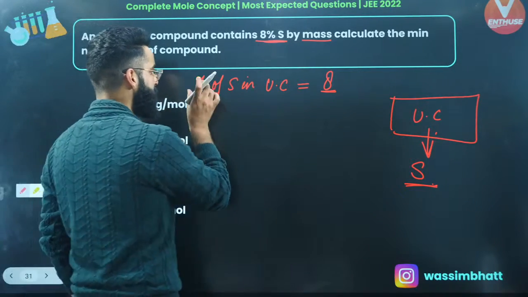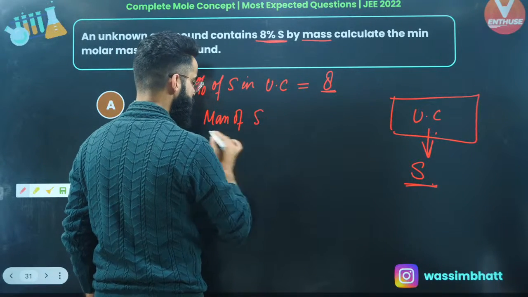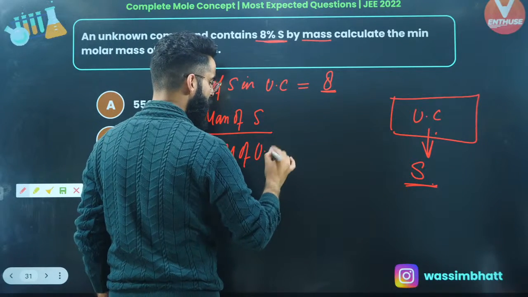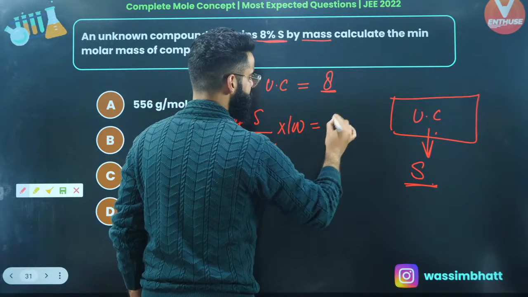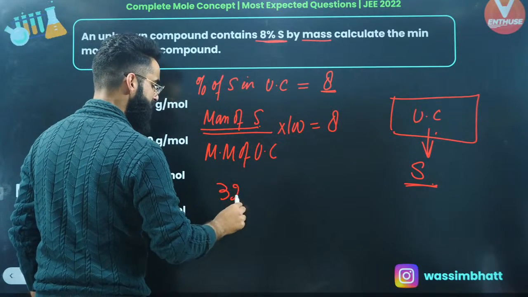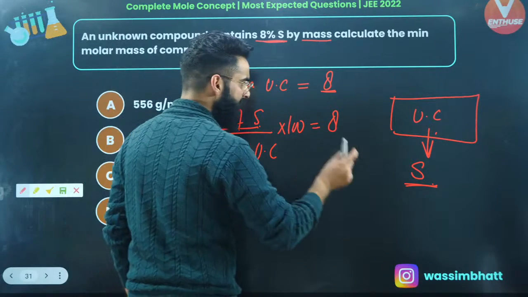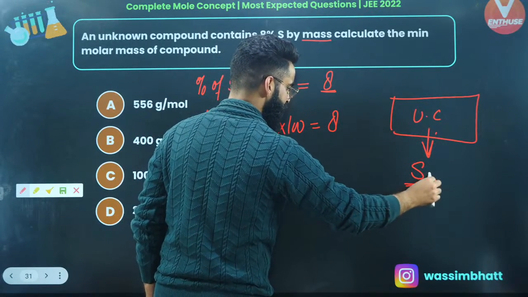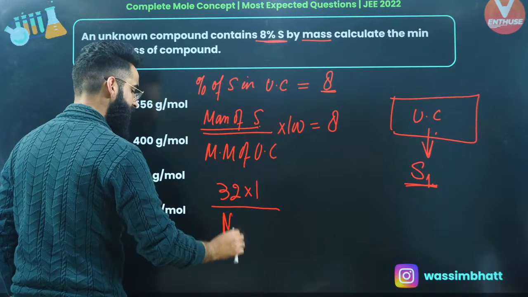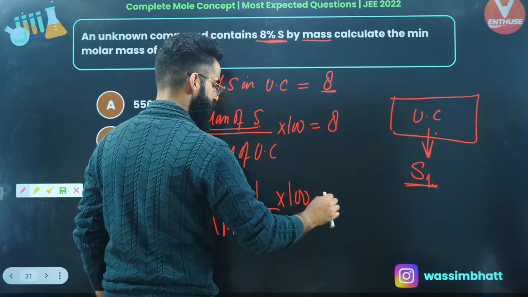So I can say percentage of sulfur in the unknown compound is simply going to be equal to mass of sulfur divided by molar mass of the unknown compound multiplied by 100, right? This is going to be 8. What is the molar mass of sulfur? It is 32 grams. Since I need to calculate the minimum molar mass of the unknown compound, the molar mass can be minimum if there is only one sulfur atom, right? So I'm multiplying it with 1 divided by minimum molar mass of the unknown compound, multiplied by 100. This value will be equal to 8.